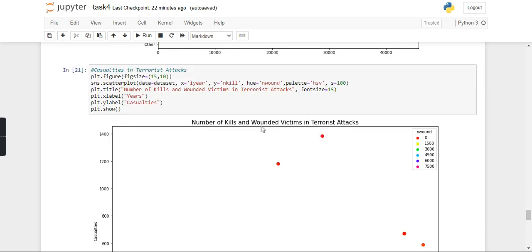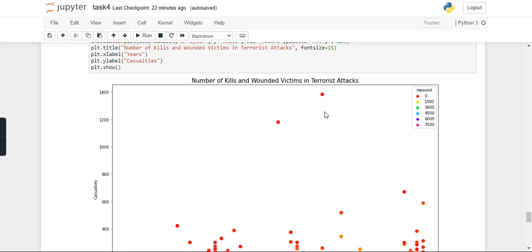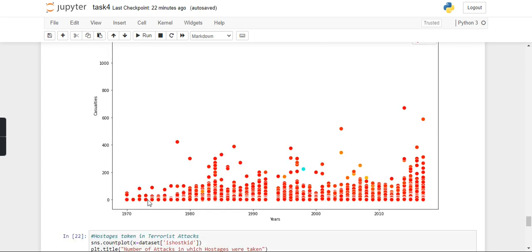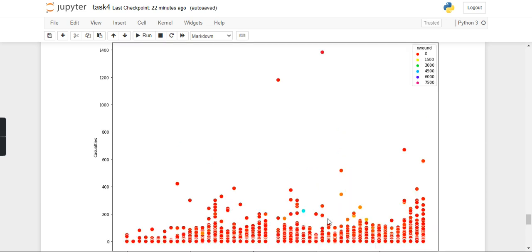Then, moving on, we look at the casualties in the terrorist attacks, that is the number of kills and number of wounded victims, over the years from 1970 to 2017, which is the last data set year. We get that from 1970 to 2010, the number of attacks has increased drastically. According to the data set, more than 7500 people have been wounded in a single terrorist attack as well. So this is pretty bad.